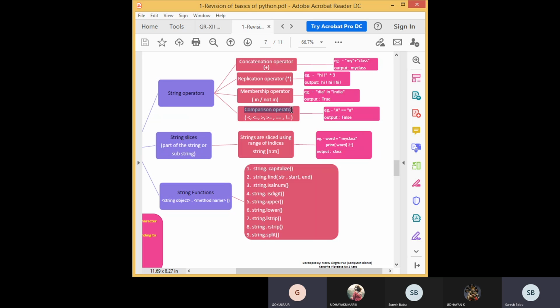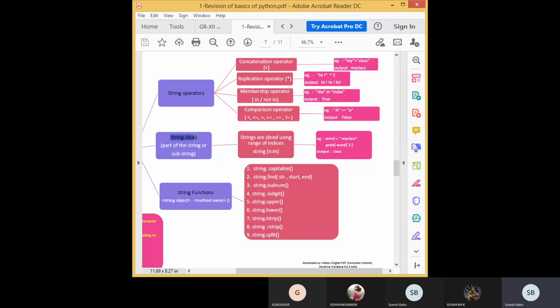Then the comparison operator. With a comparison operator we will check for equality or less than or greater than. So here you see a equal to a. They are checking whether both a are equal or not. If it is equal, then it will return true, otherwise false. How are they checking strings? Every character has an ASCII code. You should remember those codes. Everything we had discussed before. With that only we can compare.